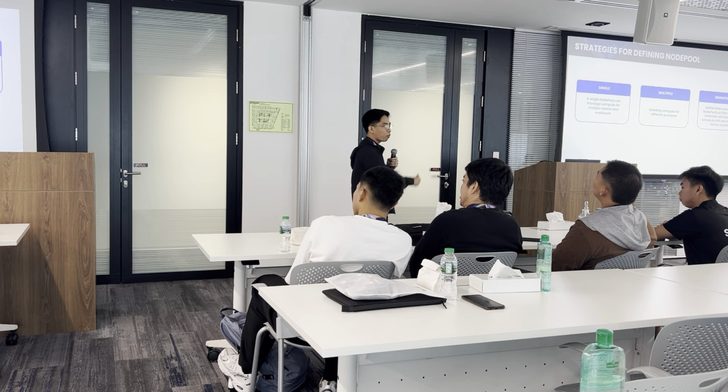The other one is weighted. It is almost similar to multiple, but you set weights, right? The higher the weight, the more it will be prioritized by Karpenter.